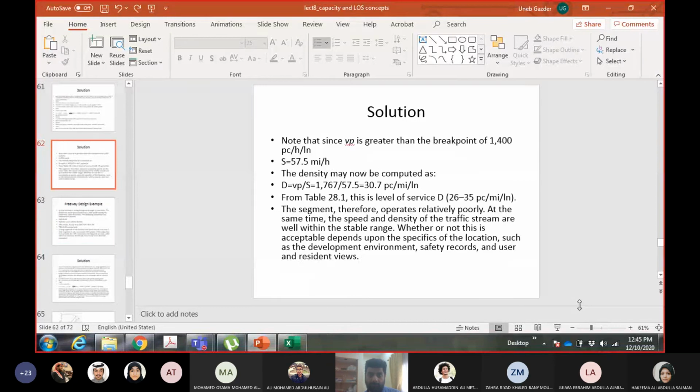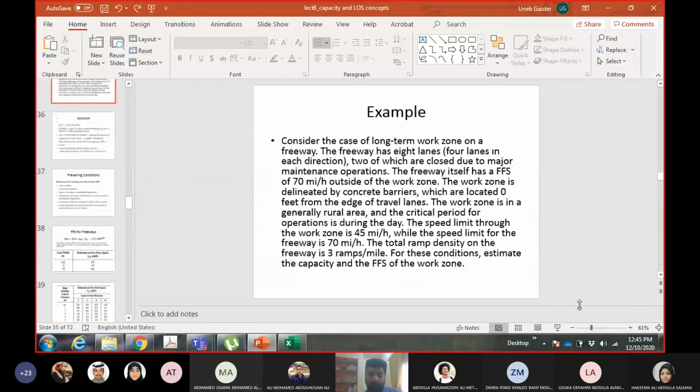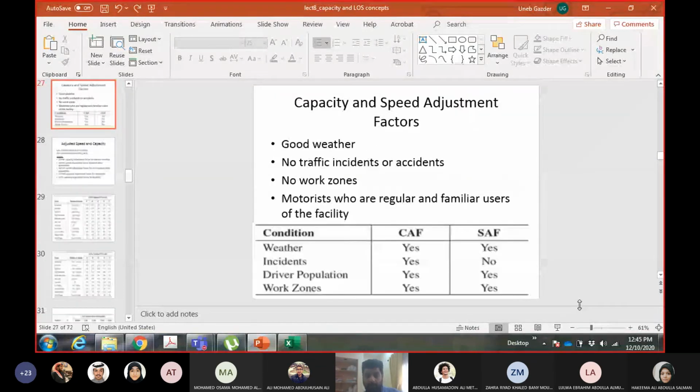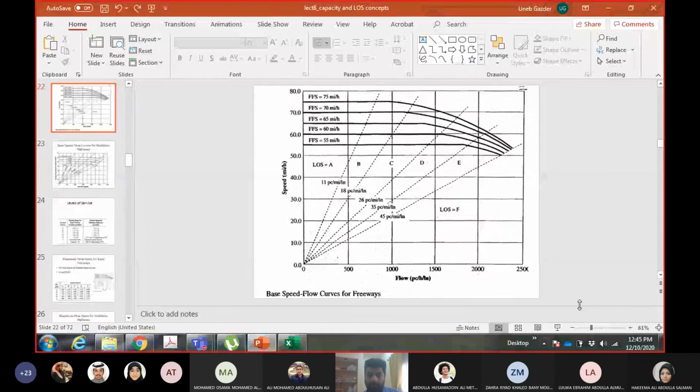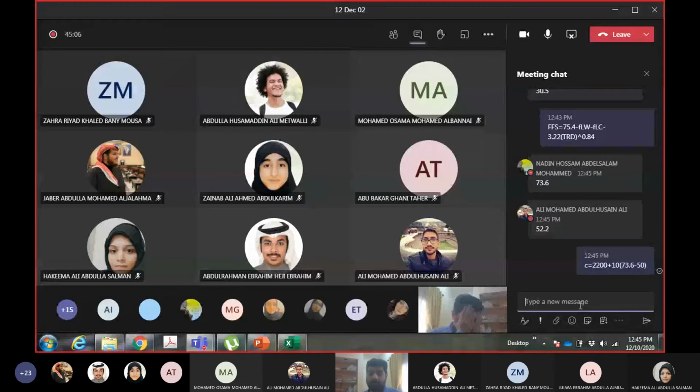Capacity and breakpoint. Okay, so capacity will be 2200 plus 10 times (FFS minus 50). FFS is 73.6.